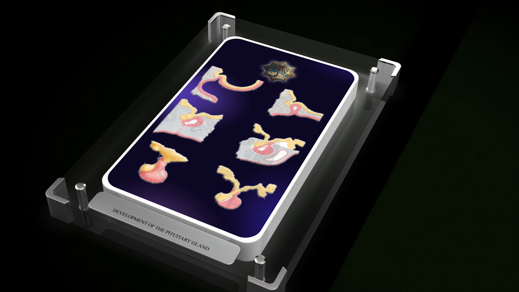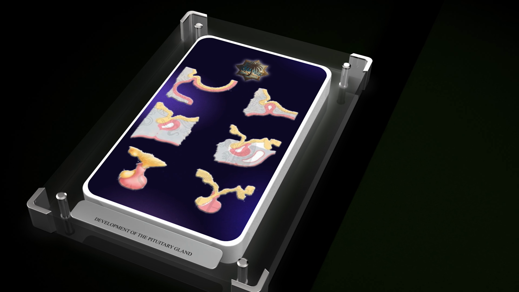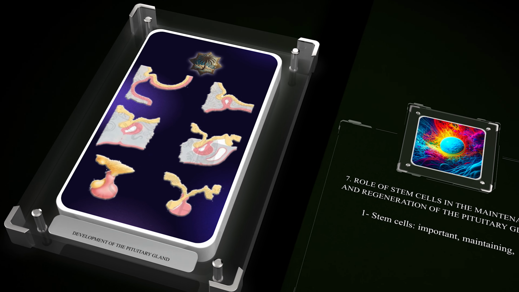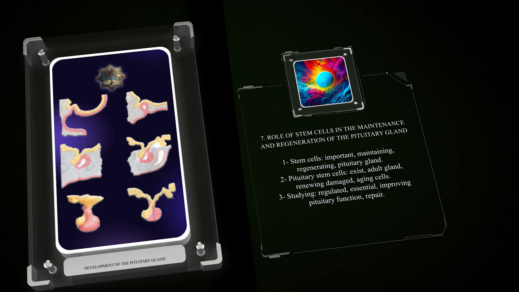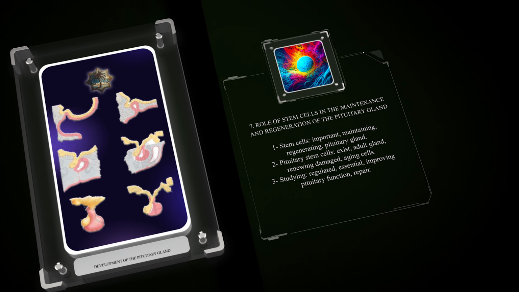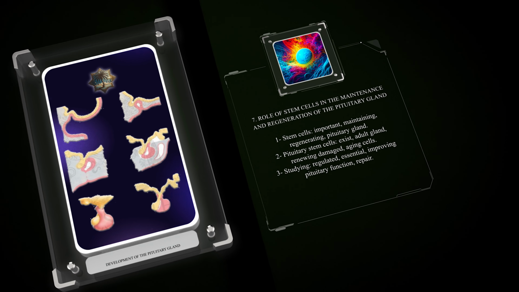Stem cells are important for maintaining and potentially regenerating the pituitary gland. Specialized pituitary stem cells exist in the adult gland, renewing damaged or aging cells. Studying how these cells are regulated is essential for improving pituitary function and repair.